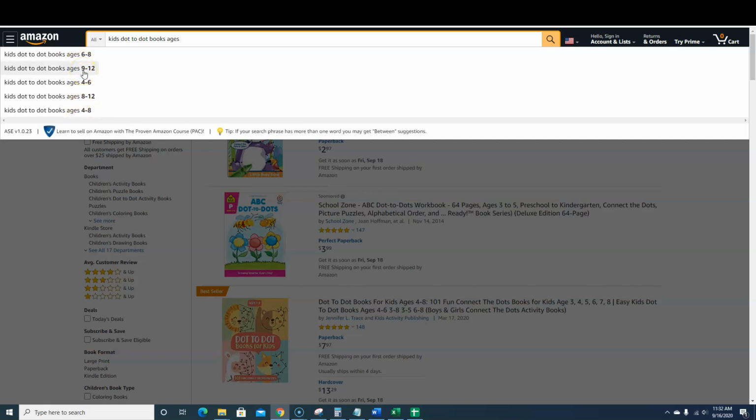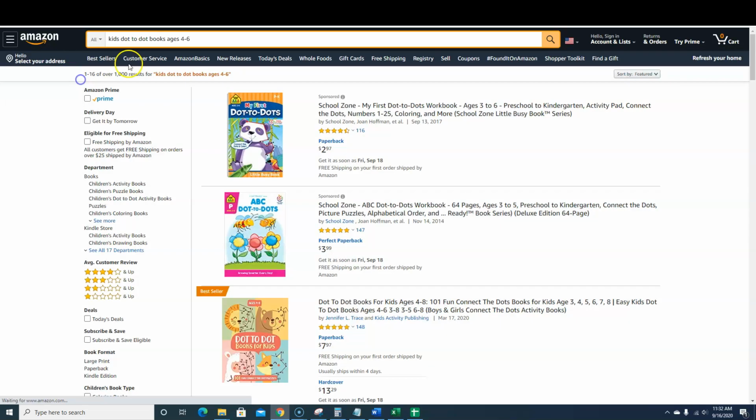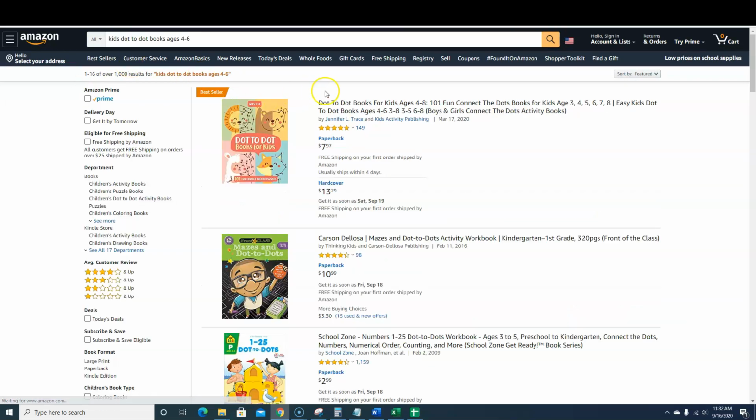Obviously, for 9 to 12-year-olds, the activity book is going to be greatly different than, say, a 4-year-old, 6-year-old, 3-year-old, something like that. So if we go to ages 4 to 6, which is pretty common, that's the age that kids are going into kindergarten, preschool, and this is really where they're learning and utilizing these books. So I think this is a great age.